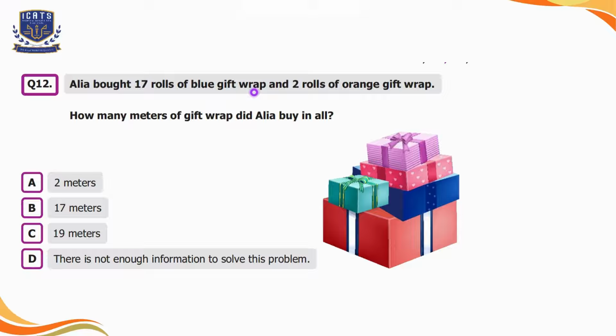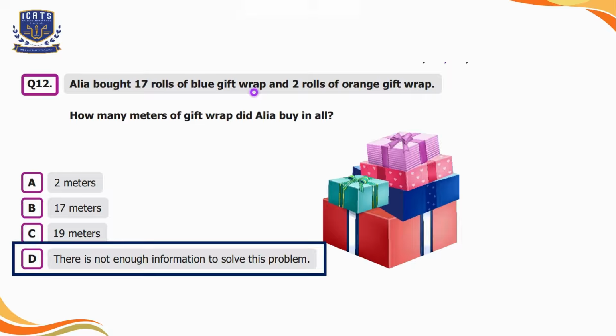So according to the question, we know the number of rolls and the colors of the gift wraps, but we do not know how many meters are in each roll. So we can select option D here. There is not enough information to solve this problem.